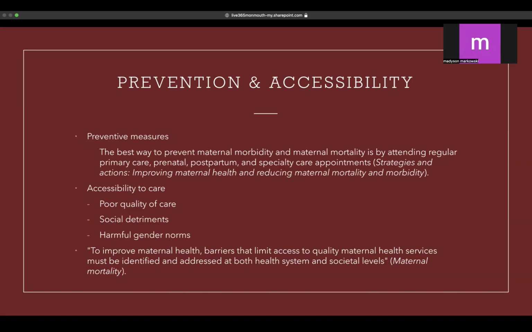And then I also have one of these quotes here from one of the articles I found. To improve maternal health, barriers that limit access to quality maternal health services must be identified and addressed at both health system and societal levels, which is very true. Understanding that both societal and the health system need a reform. Women shouldn't feel like they can't have access to health care that they need, and the healthcare system should not be making them feel that way.